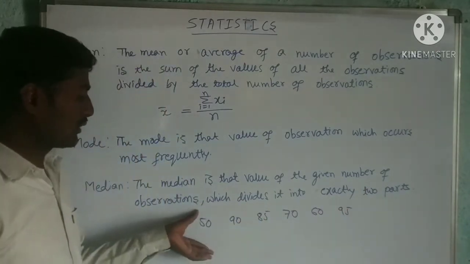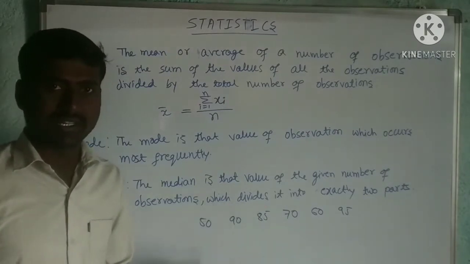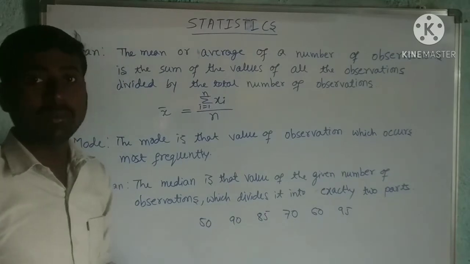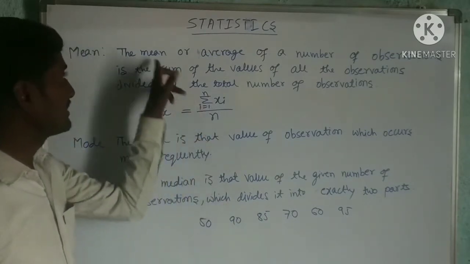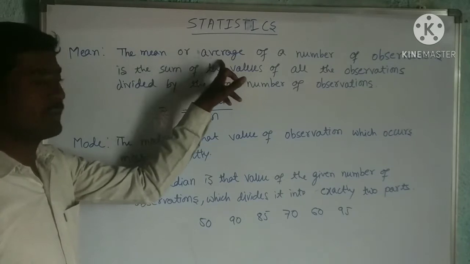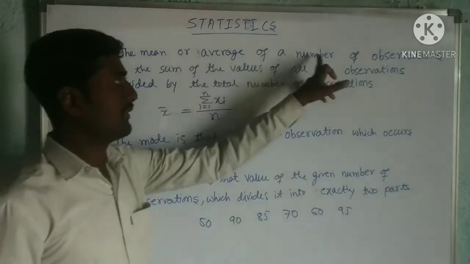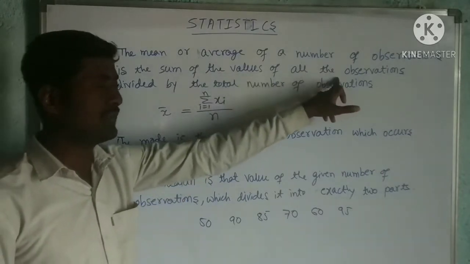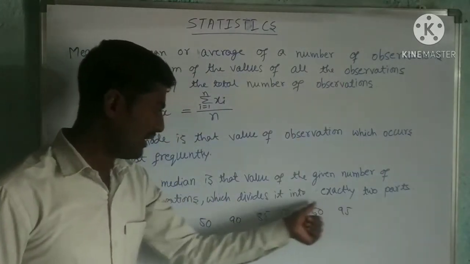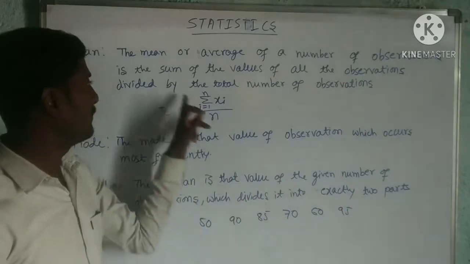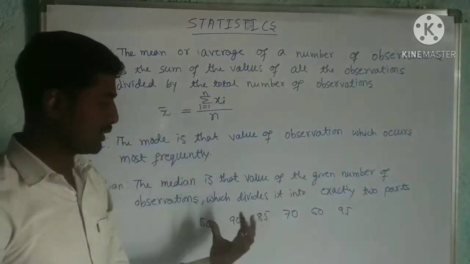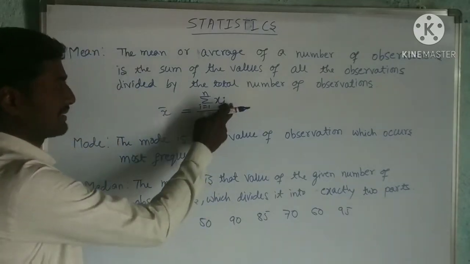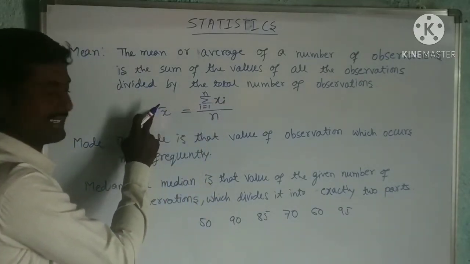In this one I have to find the mean. You know already, mean is nothing but the sum of all these observations divided by the number of observations. That is the definition. Mean or average, both are same. The mean of a number of observations is the sum of the values of all observations divided by the total number of observations. How many observations are there? 6 observations. Symbolically we can write it like this: x bar.